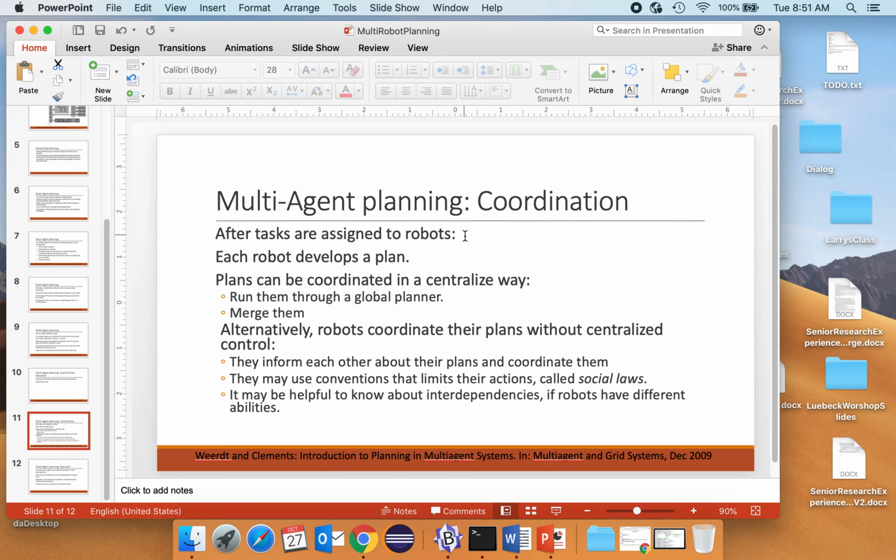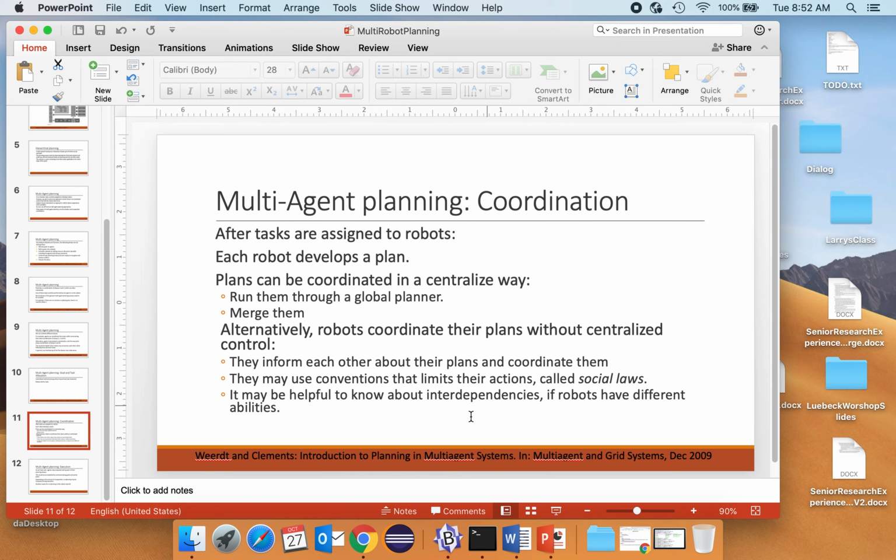So again, we have seen there are many different ways to combine the phases. Let's suppose that a robot is assigned a task, and each robot develops its own plan. Then they might submit their plans, and it might be helpful to coordinate them. Again, there's a centralized way to do that. We can run them through some sort of partial goal planner that looks at things and coordinates things. Or we can simply merge them, and as part of that, resolve any conflicts or overlaps. But robots may also be able to coordinate their plans without centralized control, so they can inform each other about their plans and coordinate them accordingly.